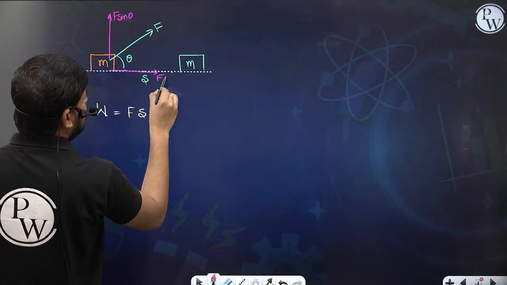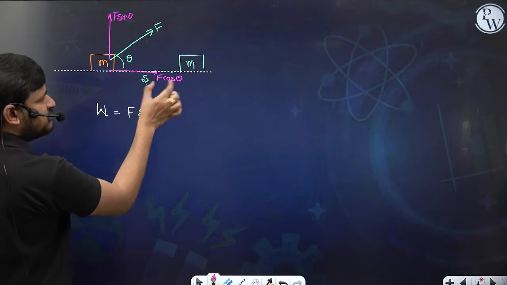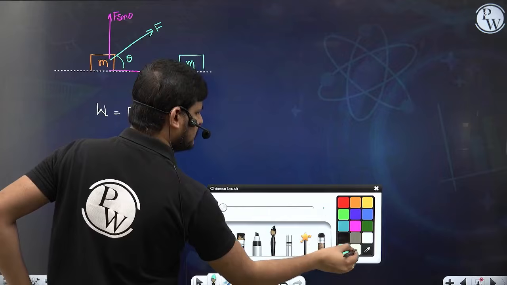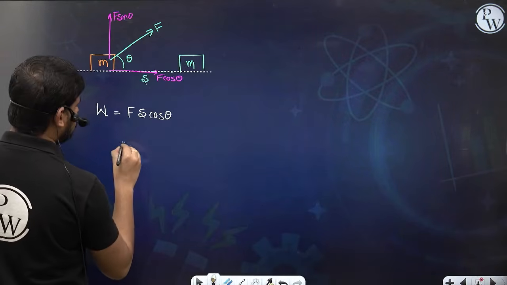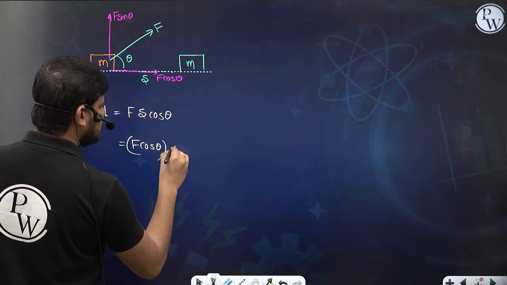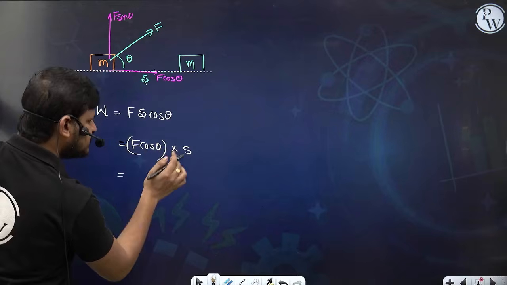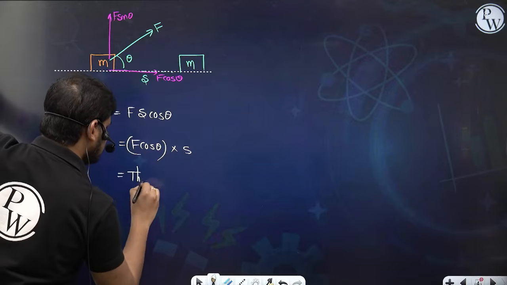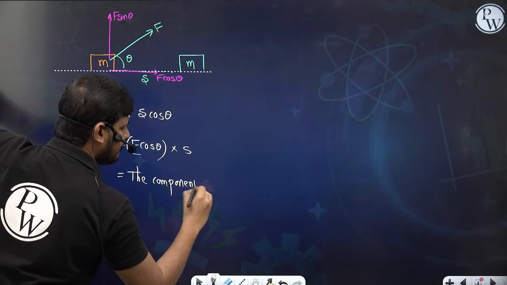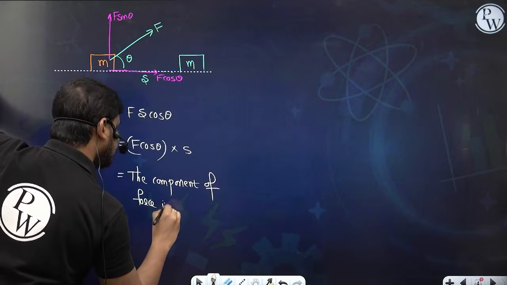So therefore F cos theta this side. So the force component along the displacement is F cos theta. So I can write this as the force F cos theta into the displacement, which is nothing but the component of force in the direction of displacement.